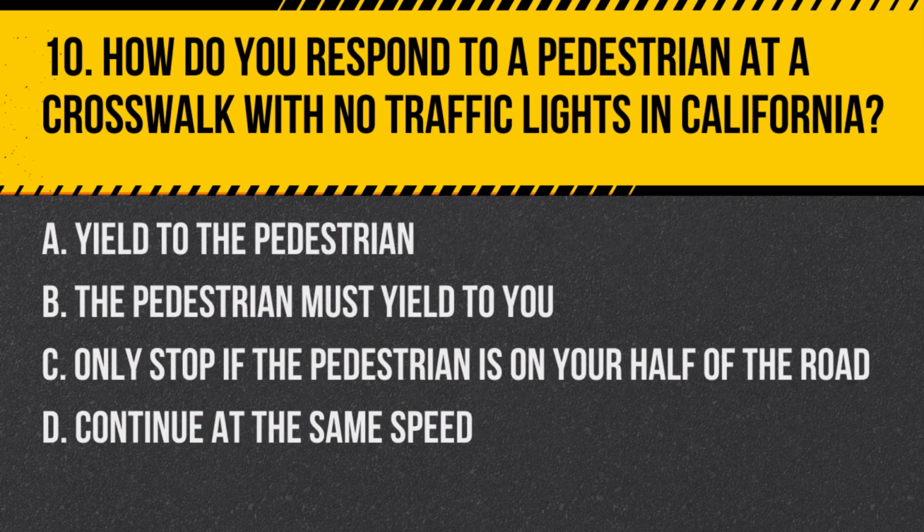Question 10. How do you respond to a pedestrian at a crosswalk with no traffic lights in California? A. Yield to the pedestrian. B. The pedestrian must yield to you. C. Only stop if the pedestrian is on your half of the road. D. Continue at the same speed. Answer. A. Yield to the pedestrian. Drivers in California must always yield to pedestrians at crosswalks, even if there are no traffic lights.